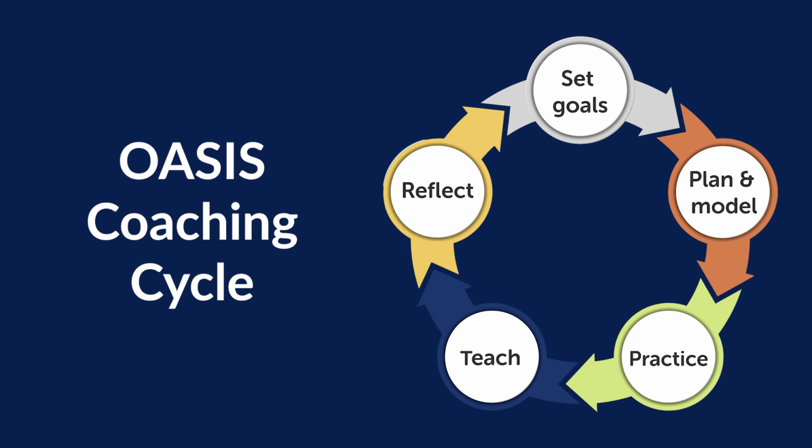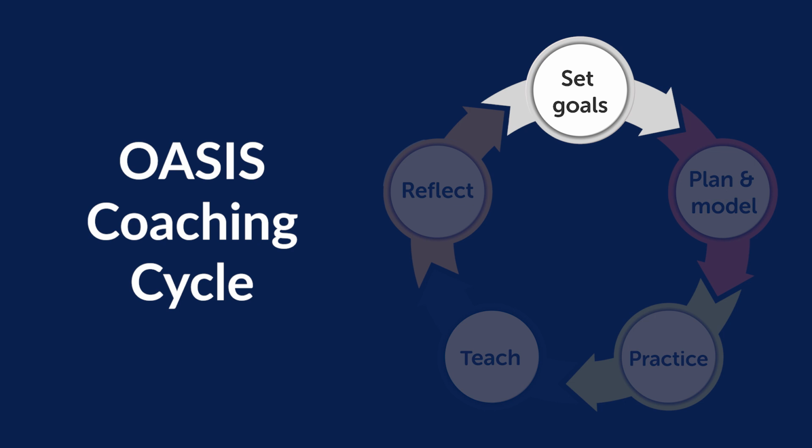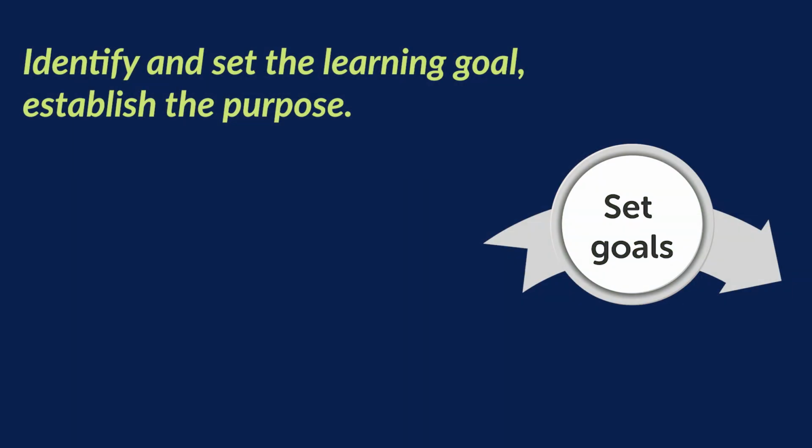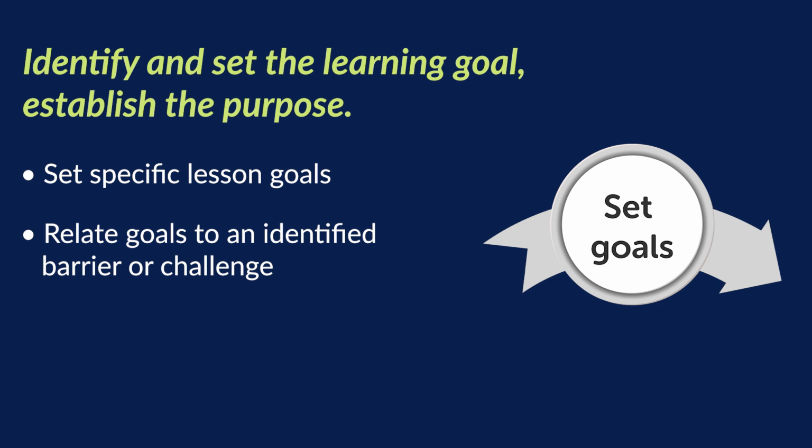Oasis uses an adaptive 5-step cycle that starts with setting a goal. Identify and set the learning goal, establish the purpose. Goal setting can start around a specific lesson goal, such as supporting students who understand the flow of electrons in a circuit. Alternatively, set a goal to address a specific barrier or challenge identified by a coach or teacher.